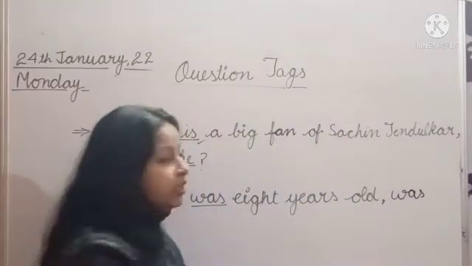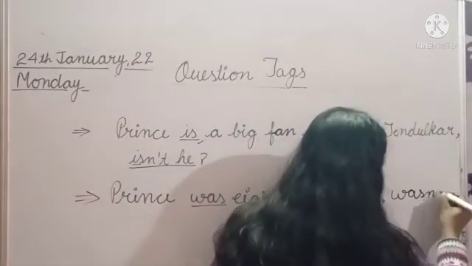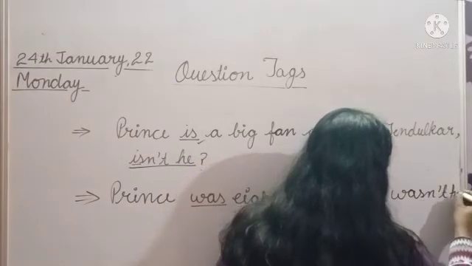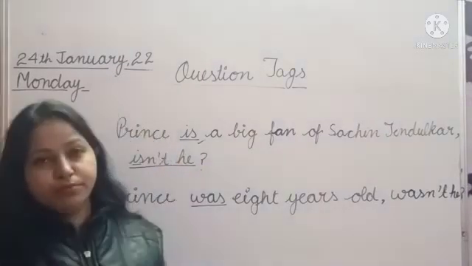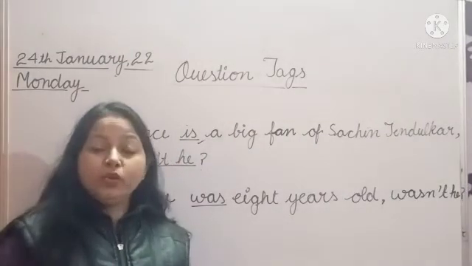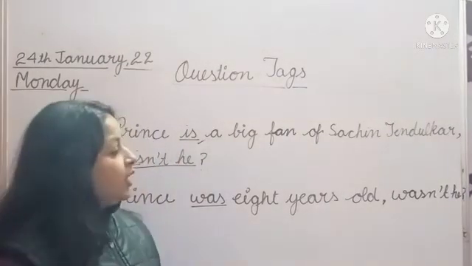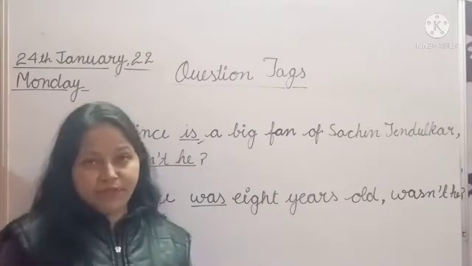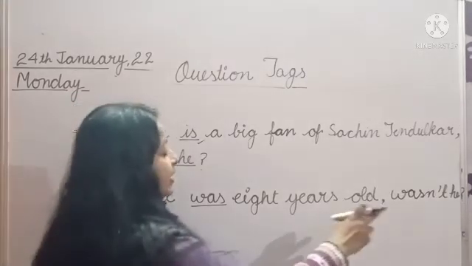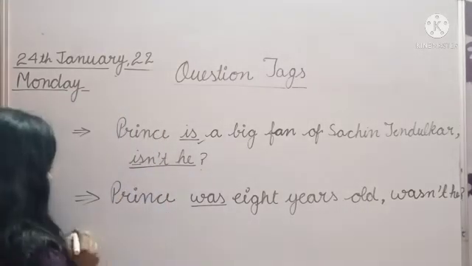and the short form of not, wasn't, he, and the question mark. Always use the question mark after the question tag, and in a question tag we use the contraction form. We use the contraction of the negative helping verb. So wasn't he, as well as we will use.